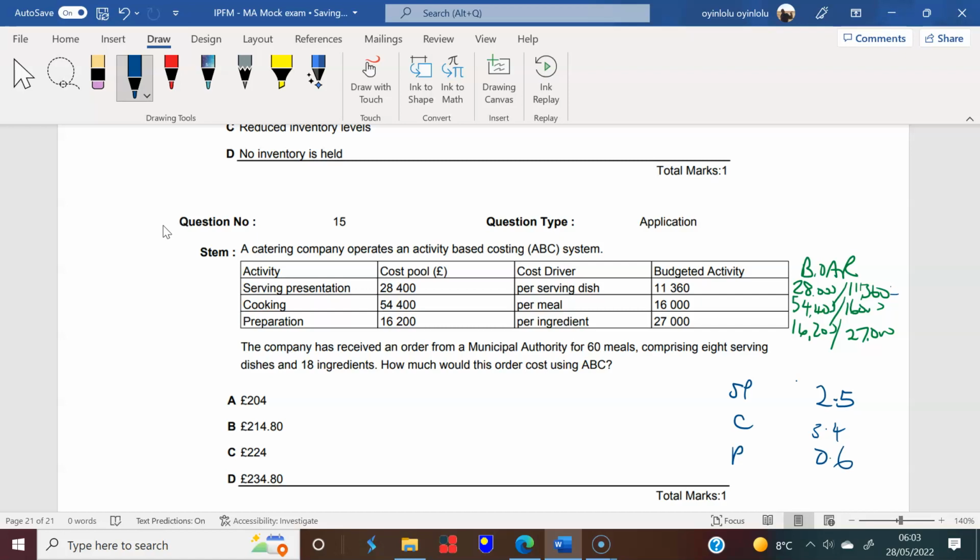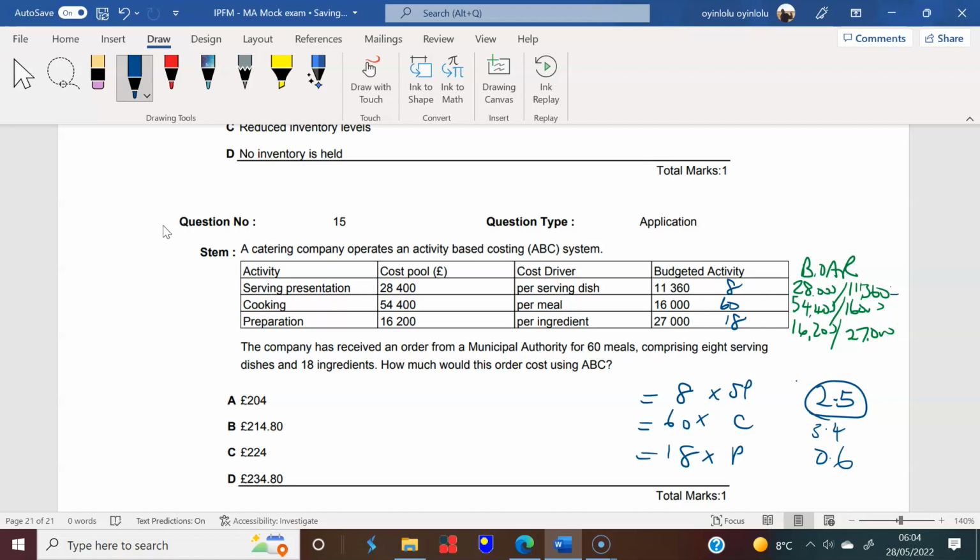So the question says that what actually happens is that you have 60 meals, 8 serving presentations and 18 ingredients. So in effect, I'm multiplying these because this is the charge per each of these. So now you have 8 serving presentations, 60 cooking meals, and 18 ingredients. And so let's work all those out.